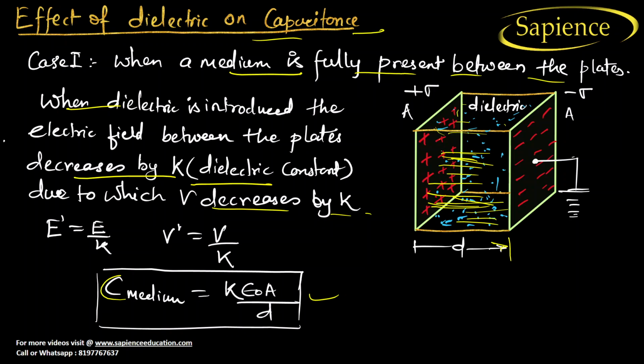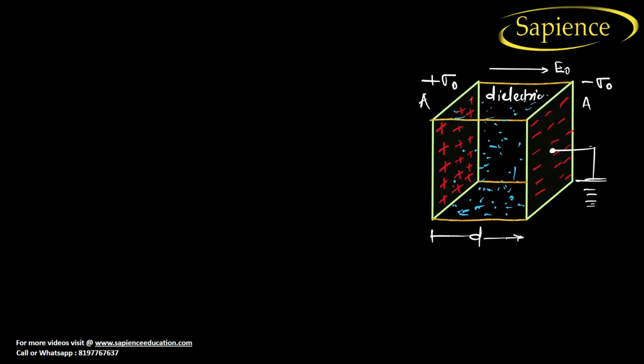Now you are thinking how this is possible. Let us discuss it in a more elaborate manner. Initially, the electric field E naught is the initial condition, and sigma naught is your initial charge density. E naught can be written as sigma naught by epsilon naught. Also, let us consider the initial voltage to be V naught.